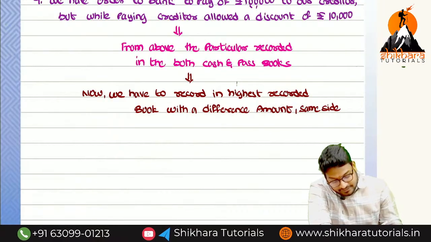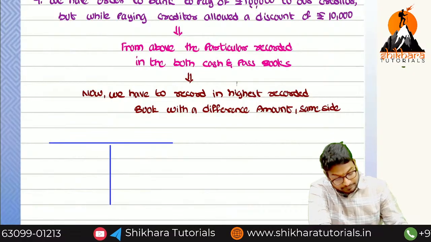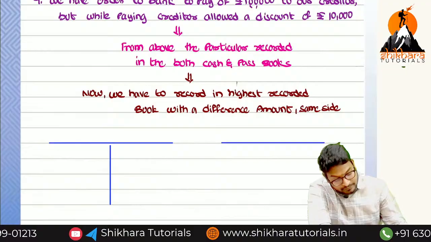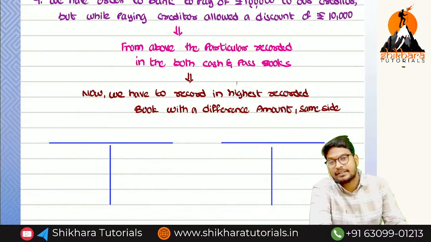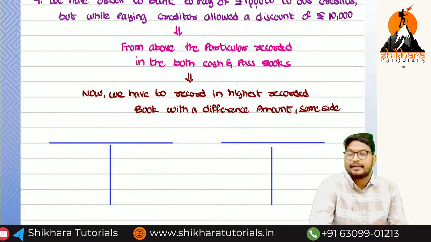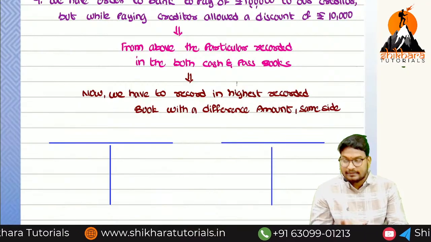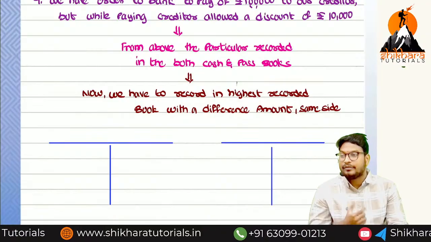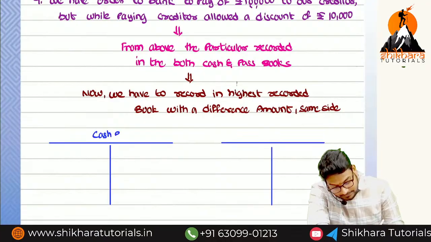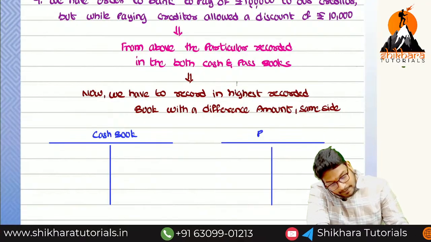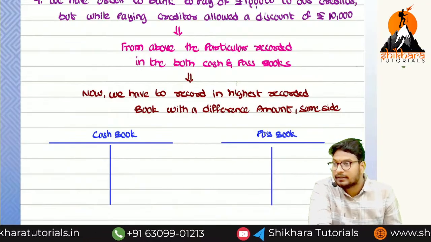Now from above, seeing the transaction, which side do we have to record? Debit side of passbook. Highest recorded book, lowest recorded book. We have recorded highest in the cash book, so that is the reason we have to record in the cash book. The difference amount is how much? 10,000. Okay, now the cash book payments will be recorded on which side? Credit side. How much?